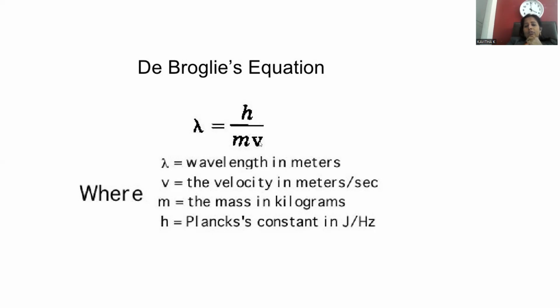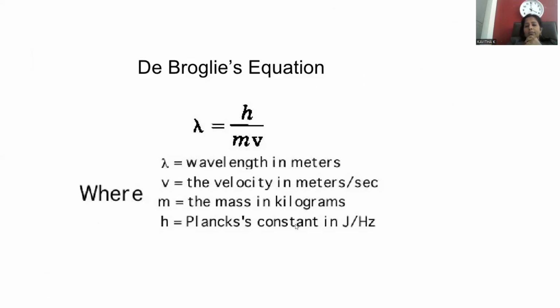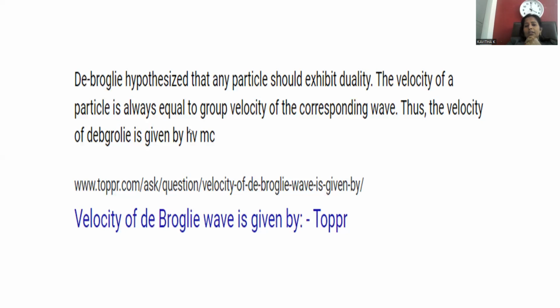If we want to calculate v, we need to calculate velocity. Velocity is equal to h by m lambda. If you rearrange and substitute the value of lambda, it becomes h nu by mc. De Broglie hypothesized that any particle should exhibit duality.